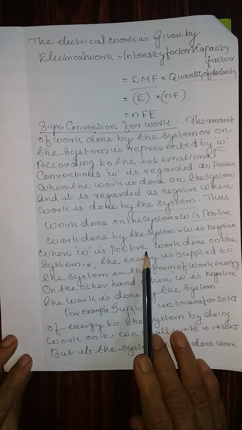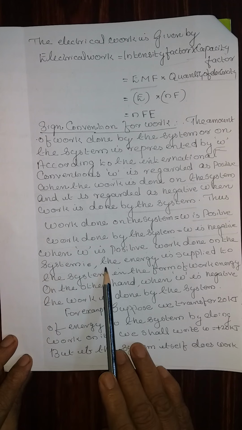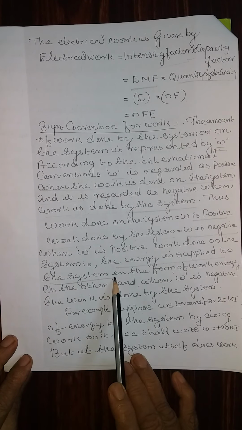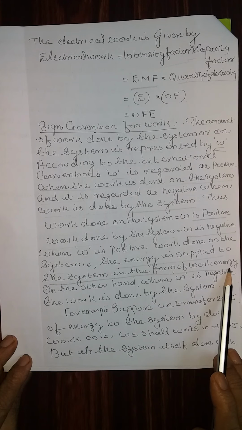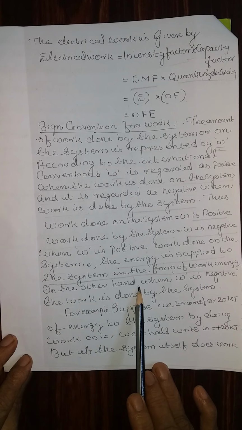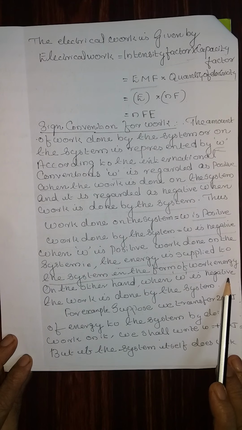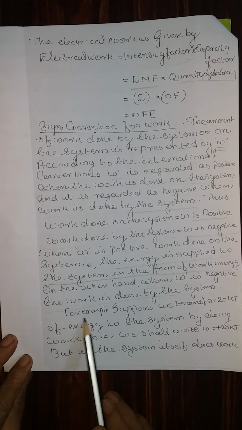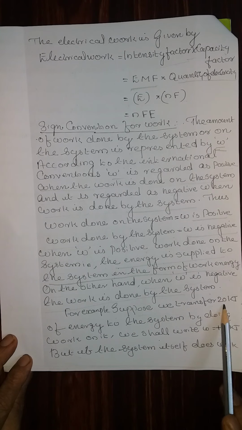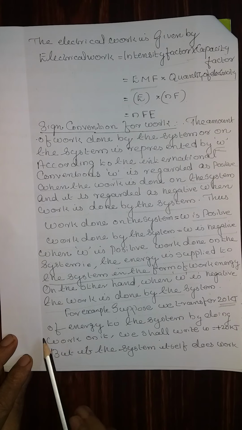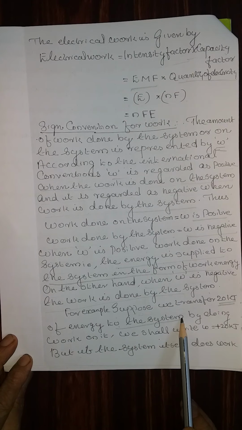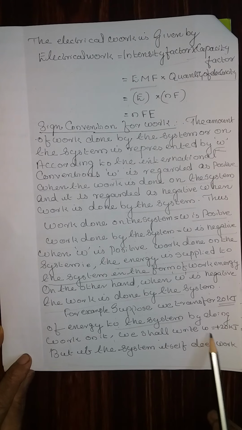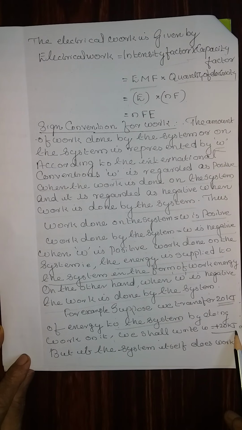When w is positive, work is done on the system, that is, energy is supplied to the system in the form of work energy. On the other hand, when w is negative, the work is done by the system. For example, suppose we transfer 20 kilojoules of energy to the system by doing work on it, we shall write w is equal to plus 20 kilojoules.